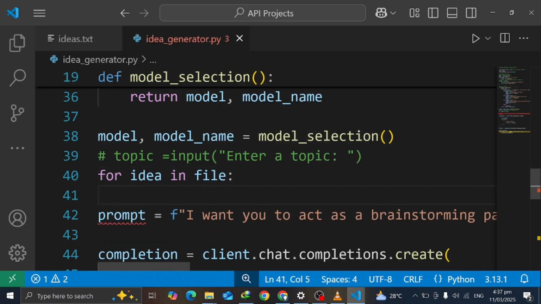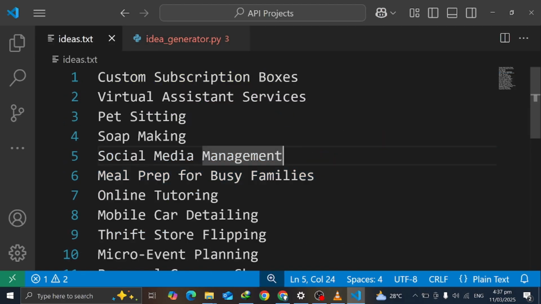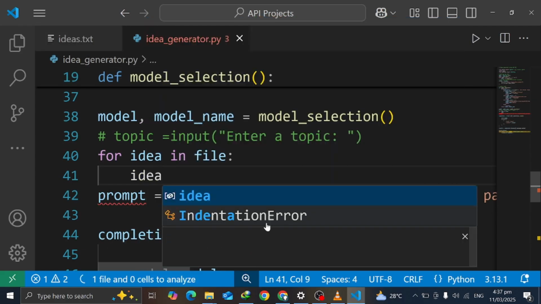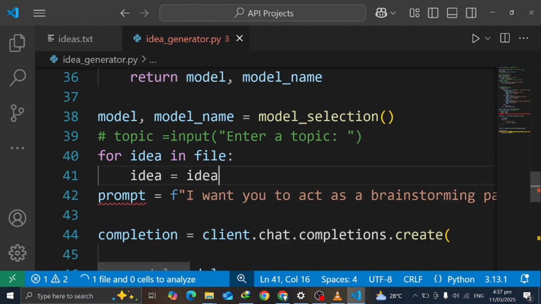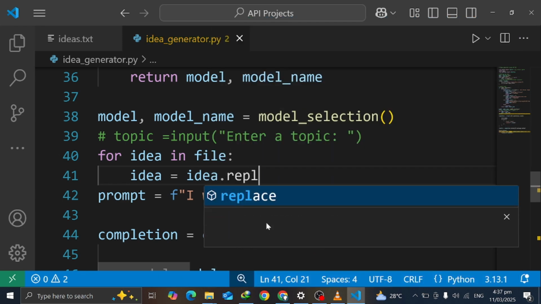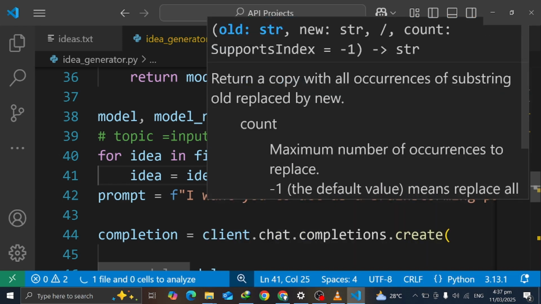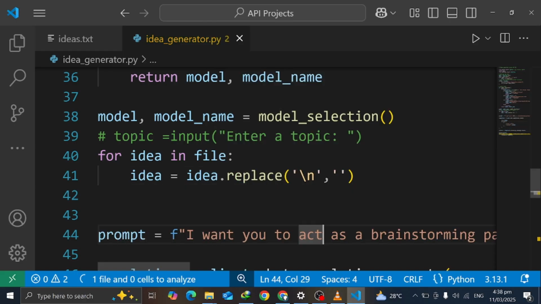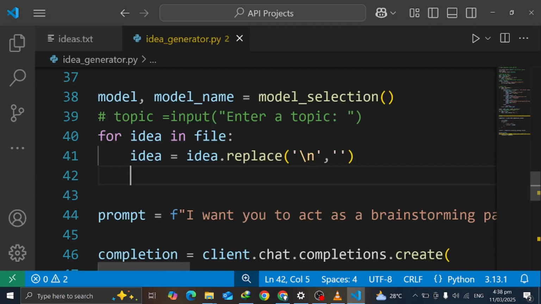Okay. Nti your file idea biara na sɛ wo print abom sɛ bi no yɛwɔ lines wɔ ase. Nka ne sɛ new line, nti yɛbɛ strip off saa new line nyinaa. Yɛbɛ sɛ idea is equal to idea dot replace. You will replace all the new lines with empty string. You replace new line with empty string. Okay, and yeah, idea no.